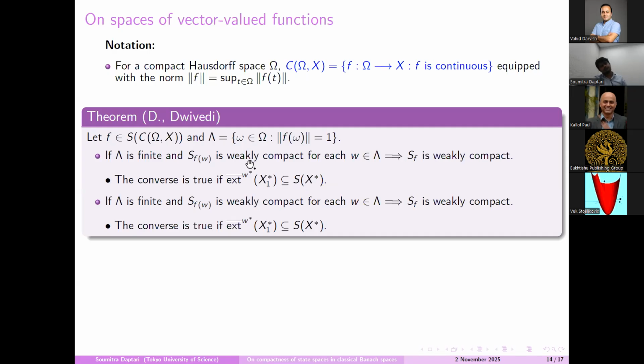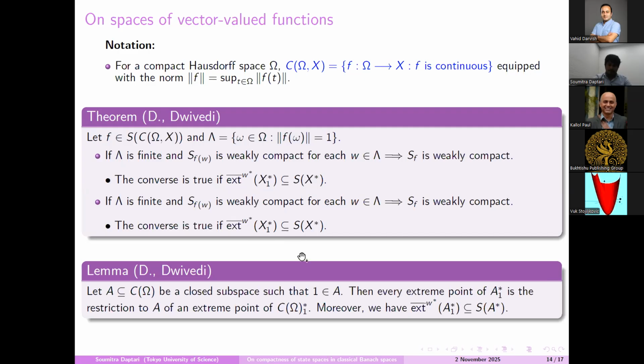Sorry, here the first one should be state space is norm compact, and the second one should be state space is weak compact. And the converse is true if X satisfies this inclusion. Now an example of a Banach space which satisfies this inclusion is C(omega). In fact, if we take any closed subspace of C(omega) which contains the constant function 1, then it satisfies this inclusion.